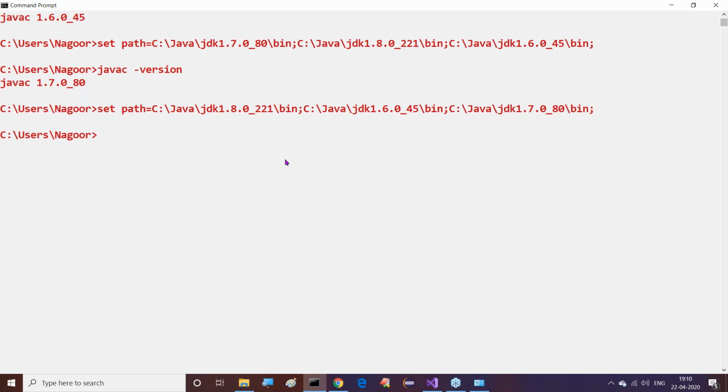Now all of you might be clear about this point. Everybody is saying 1.8. Right, good. javac space hyphen version gives the 1.8 version. This is exactly the meaning: we can set more than one Java version in the path environment variable, but we are able to get only one version. In the order, whichever one we provide as the first one, that is the one we get.